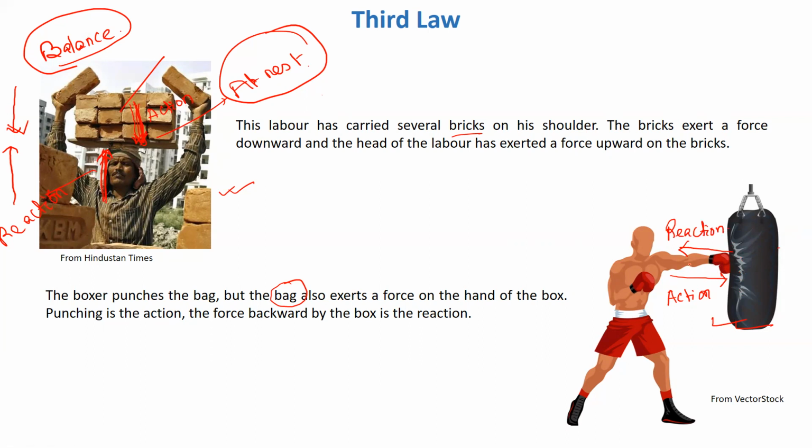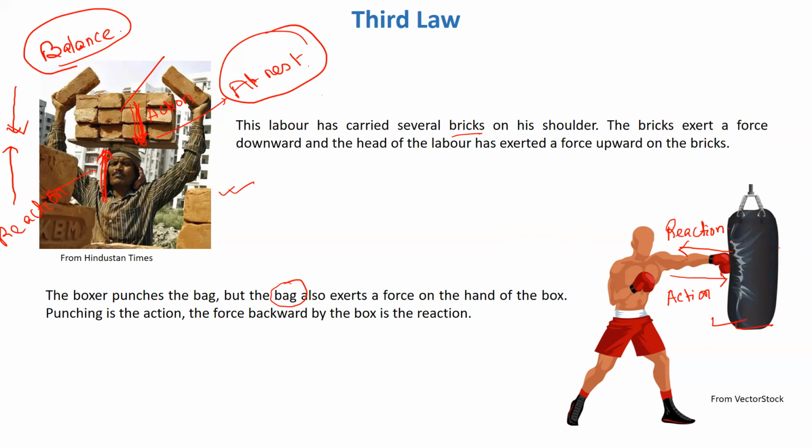Action is the force applied by the hand of the boxer on the sandbag, but the sandbag again applies a force in the opposite direction on the hand of the boxer, which is the reaction. If there had been no reaction, then the bag would fly away because of the large force applied by the boxer, and in that case, there would have been no concept of action and reaction.